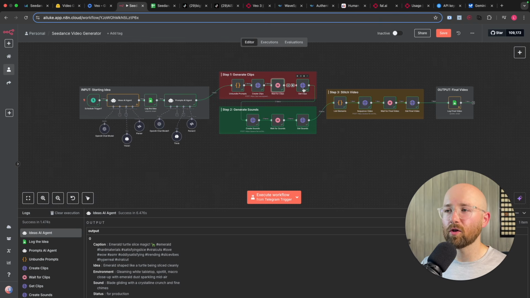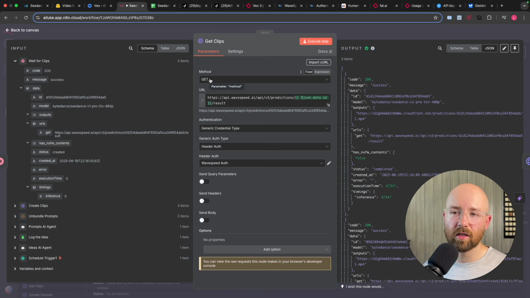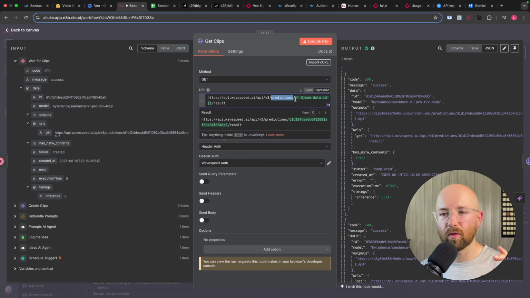Then after that, once you've waited for it to actually do its thing, so up to 3 minutes, say. After that, we then get a get method for this HTTP request, which means we're now getting information. So the first time we're posting saying, go do this. Now we're getting what it's actually created. So we go to the API, blah, blah, blah, slash, and they call it predictions is normally what they call it when they generate something.